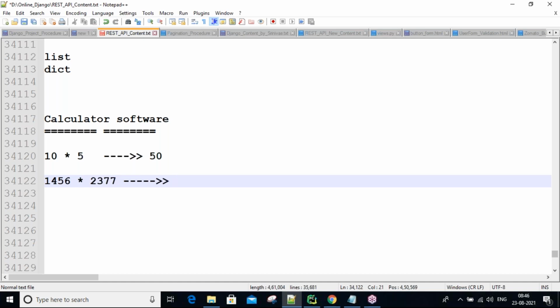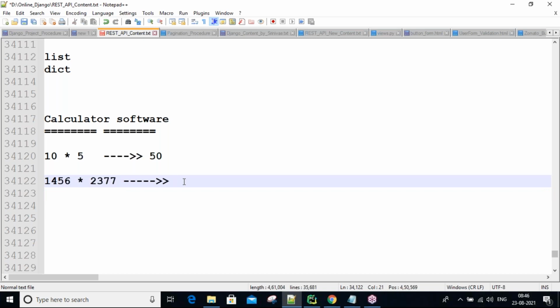So in olden days, what were people doing? Taking pen and paper and writing the structure, and every number with this 7, all numbers multiplied. Next, with this number, all numbers multiplied. Like that, a lot of calculation performed with pen and paper, and finally the result is found. So it takes 5 to 10 minutes of time.